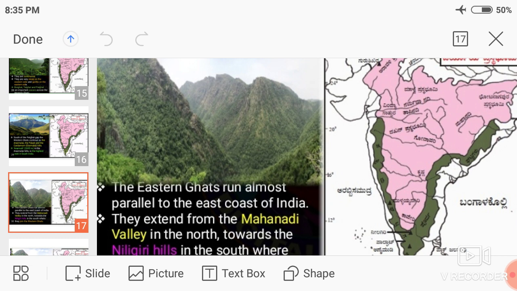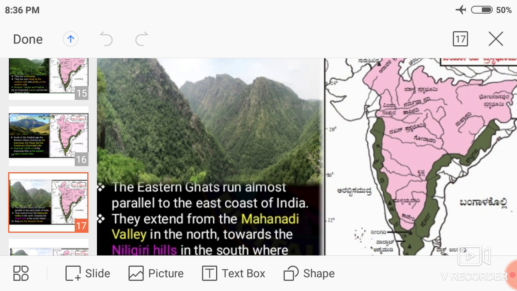The Western Ghats are a continuous range running parallel to the west coast of India, and the Eastern Ghats run almost parallel to the east coast of India.